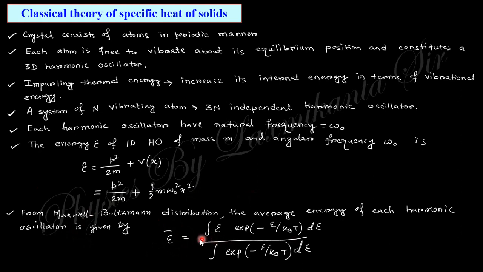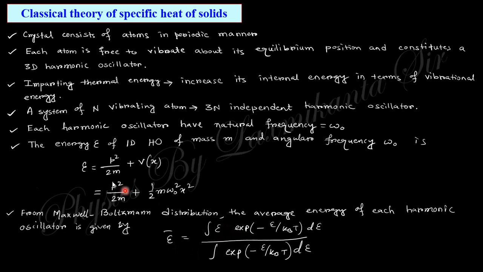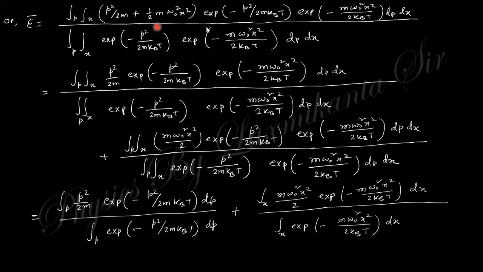the average energy from the Maxwell distribution. You can see this is the average energy of this oscillator. If you put this value of the energy, p square by 2m plus half m omega naught square x square, in this expression, you will obtain this expression. Do the calculation with this video and you can understand easily.